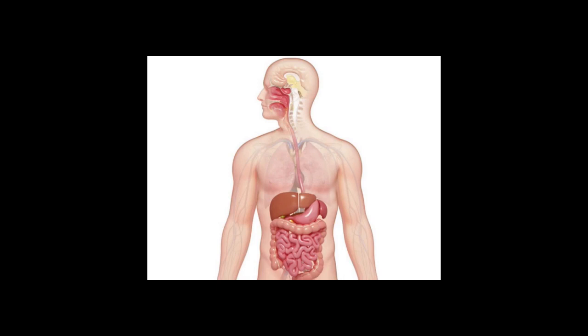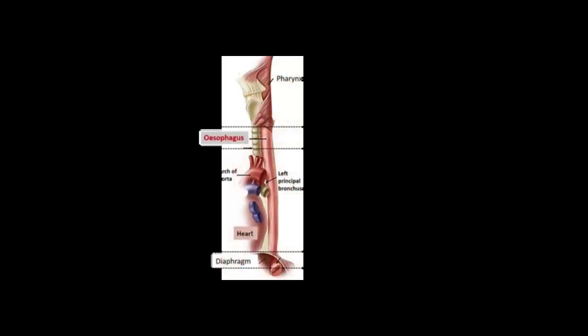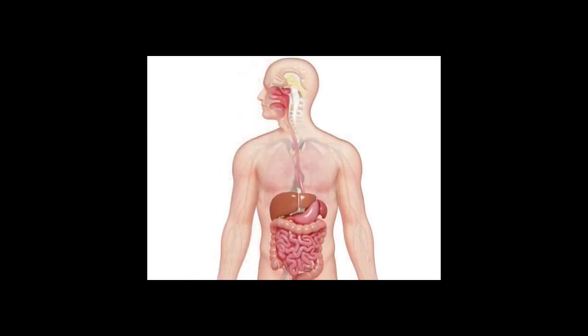They are the buccal cavity, food pipe, which is also called the esophagus, stomach, small intestine, large intestine, rectum and anus. So I'll repeat all the organs that come under the digestive system. The first one to begin with is the buccal cavity. Second one is the food pipe, also called the esophagus. After the esophagus you have the stomach. Stomach joins the small intestine. From the small intestine the food moves to the large intestine and then to the rectum and finally the anus.